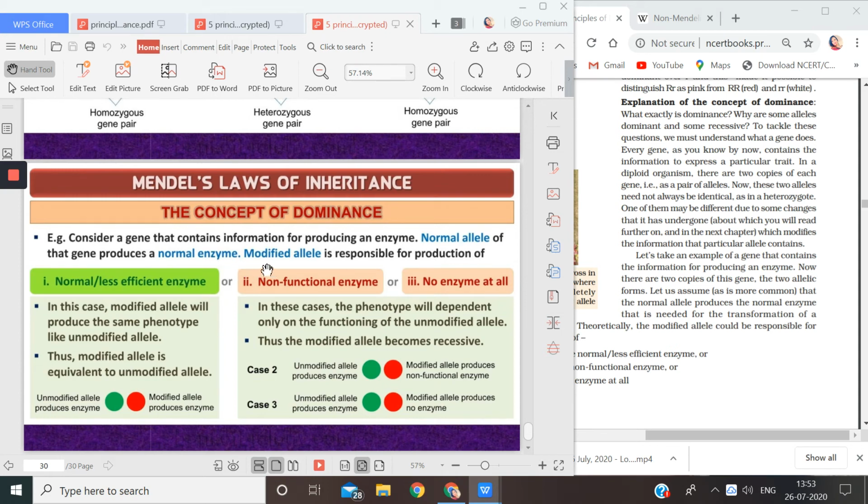But if the allele has been modified, modification can be anything, it can be good or bad. So if the modified allele is fine, though it is modified, it is still producing a normal enzyme. Very good, no issues. Or it can produce an enzyme which is less efficient. Or the modified allele has produced an enzyme which has no function at all. Or it has produced nothing, no enzyme at all.